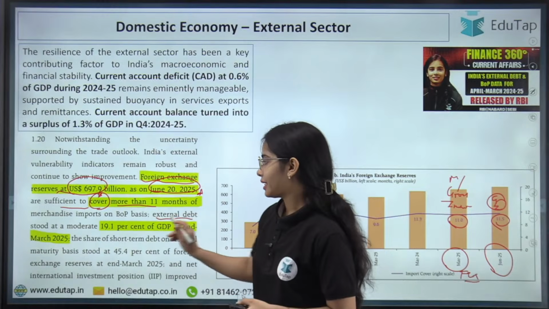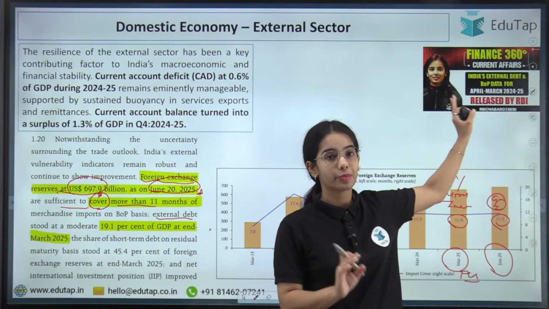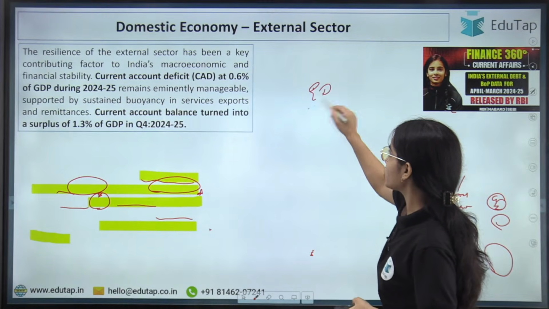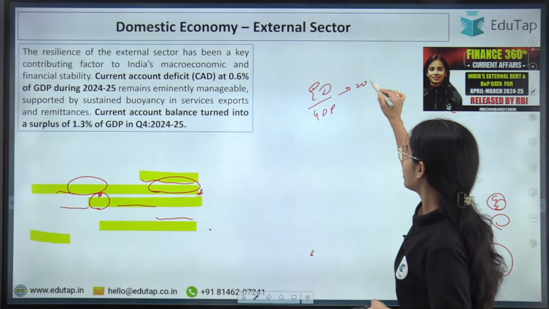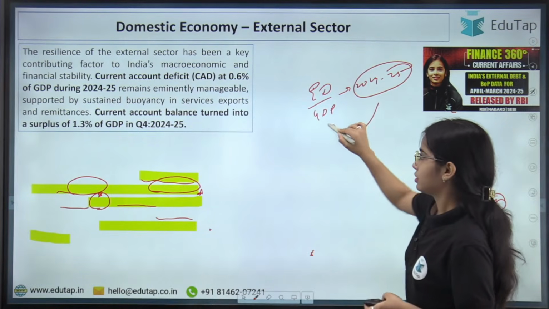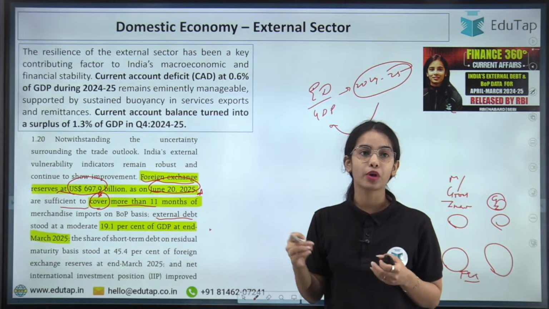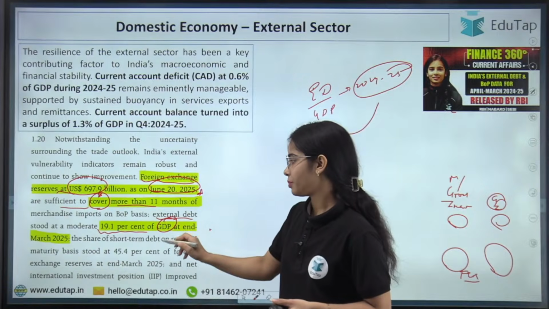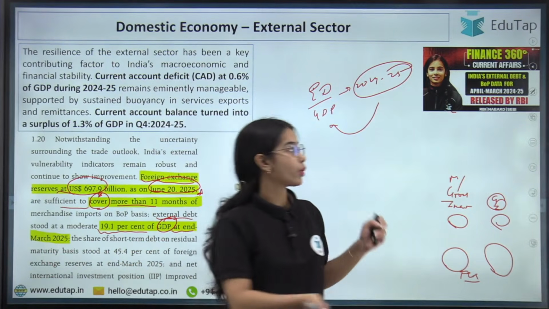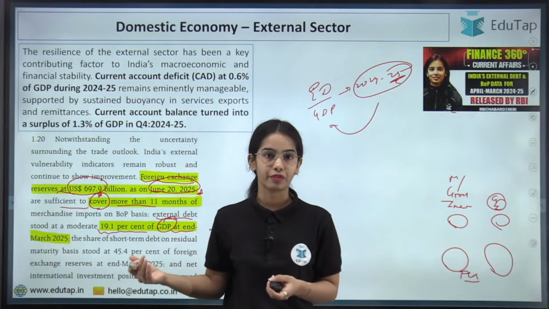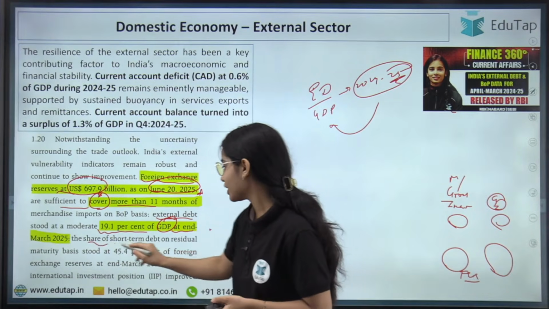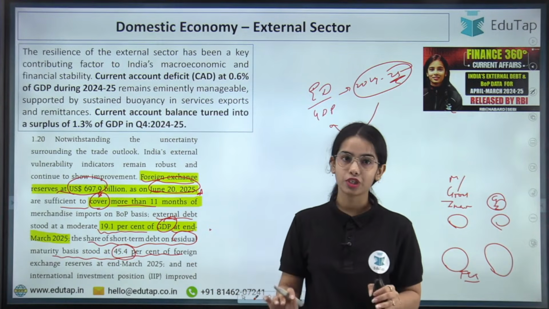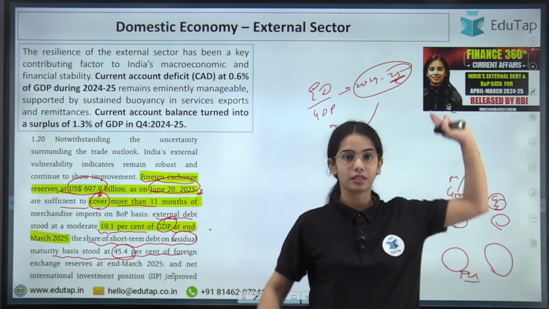Now the external debt, I hope you remember this also, we have discussed it in the previous session. The external debt to GDP ratio was what? Tell me, the external debt to GDP ratio for 2024-25 is what? It has increased to 19.1%, right? So the external debt to GDP ratio is 19.1% of the GDP at the end of March 2025, at the end of the financial year. So short-term debt on the residual maturity basis stood at 45.4% of the foreign exchange reserves.